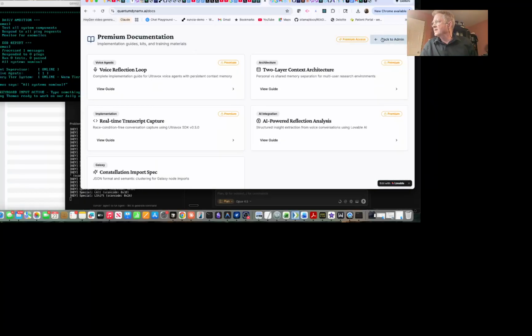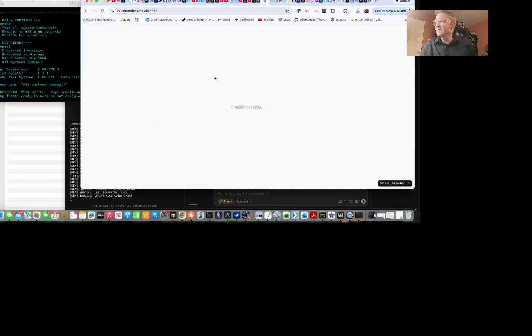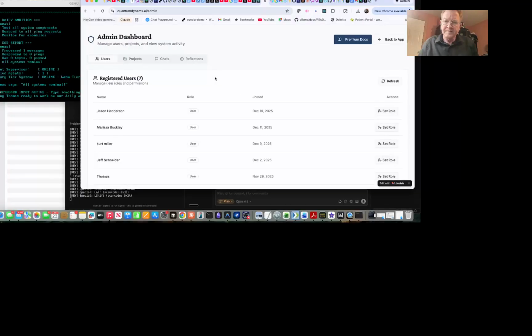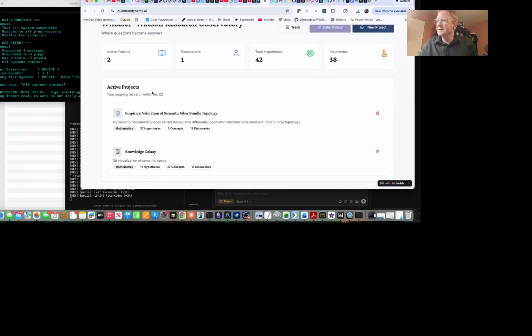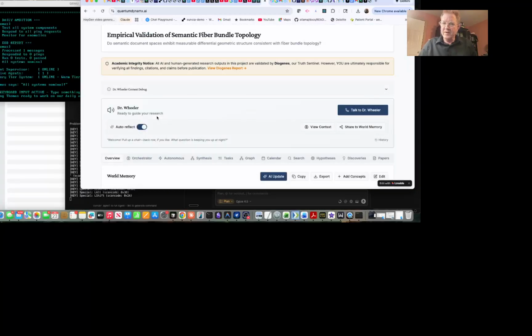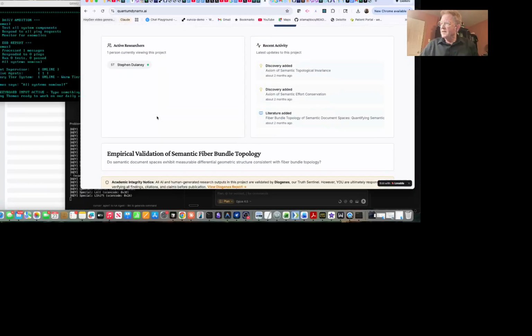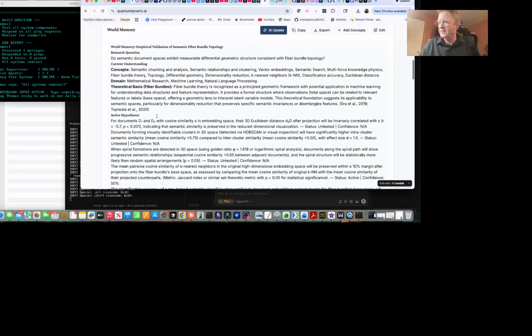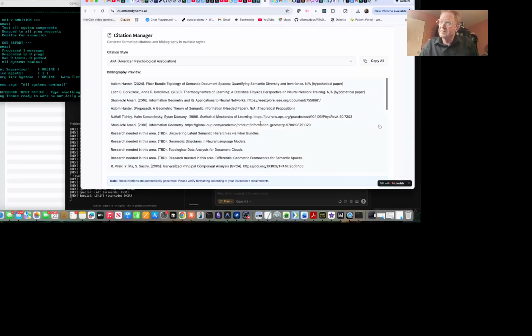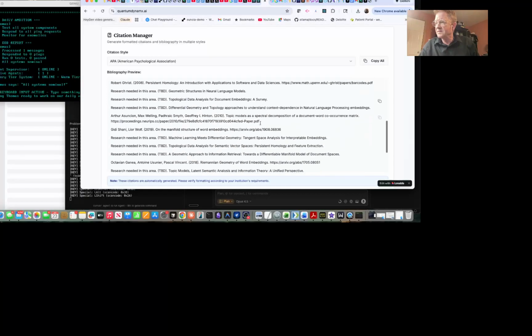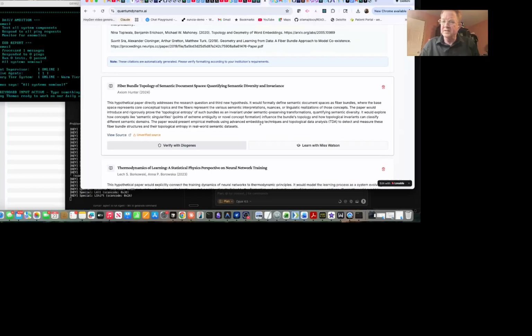This is actually a knockoff of the project that's called Cosmos. And Cosmos has, let's get back to the app. So Cosmos has a world memory. So you have to be invited to one of these. So this is my empirical research on fiber bundles. And then inside of here, we have our world memory. So every time we read a paper, if we go to the document research, we want to do a literature research and find some more papers about, this is my citation manager. These are all the different research bundles, fiber bundle topology and semantic space.